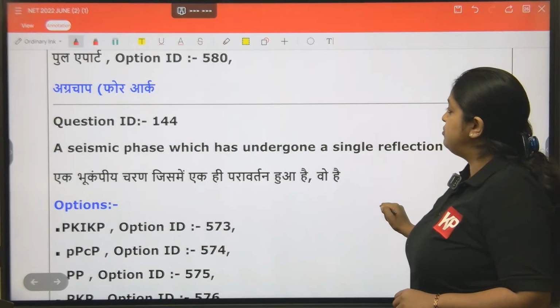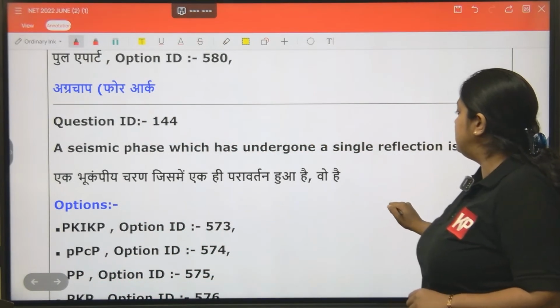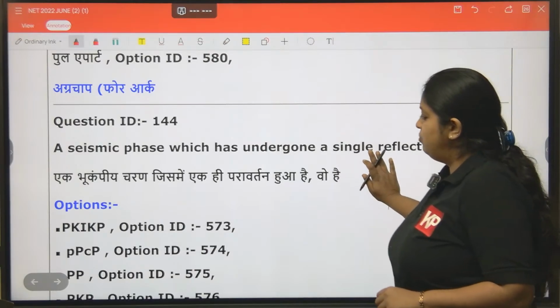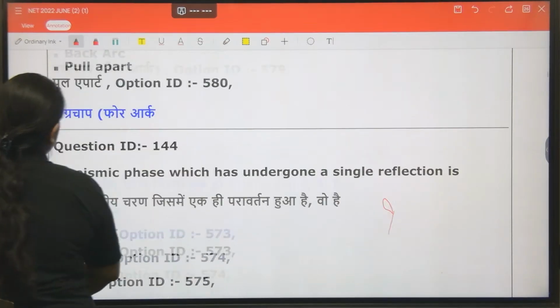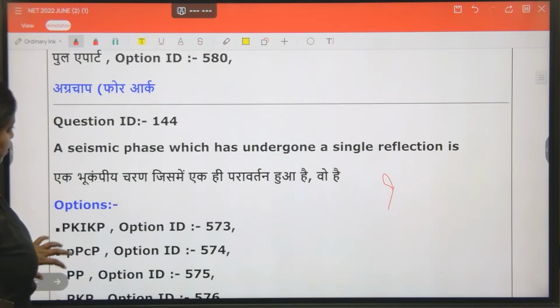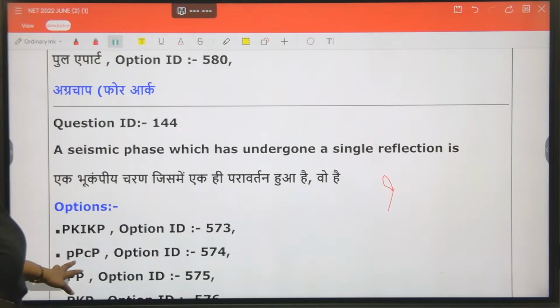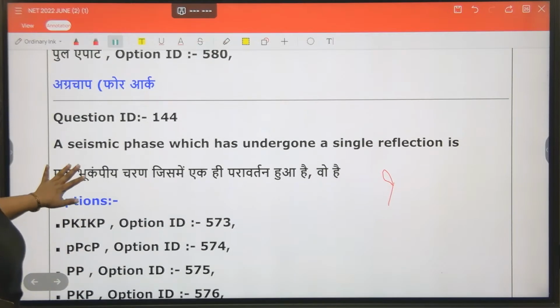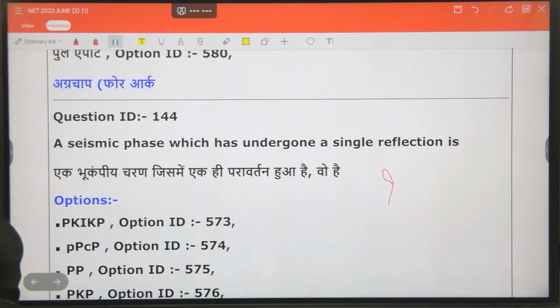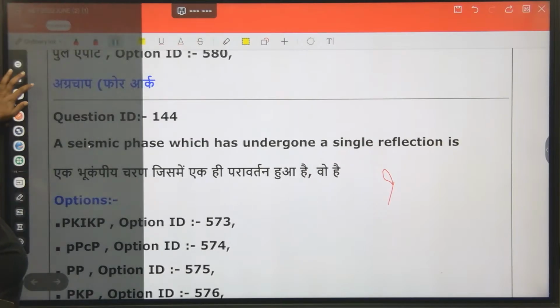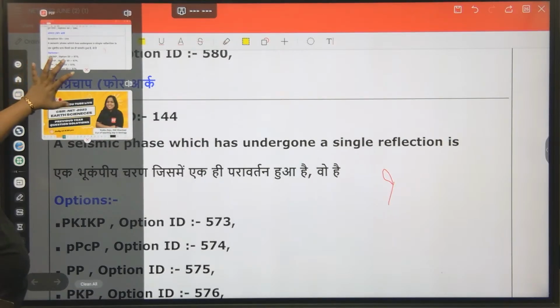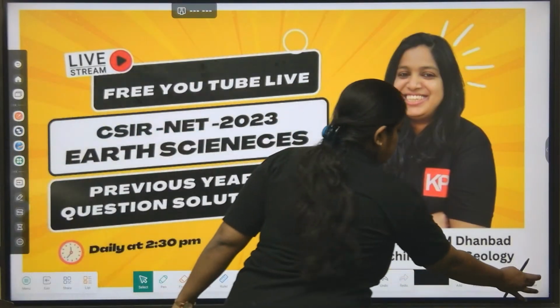A seismic phase which has undergone a single reflection. What is the answer? A seismic phase that has undergone a single reflection. Options are PKIKP, PPCP, PP and PKP. These are the four options. It is PP. So you can go over here in the different seismic shadow zones.